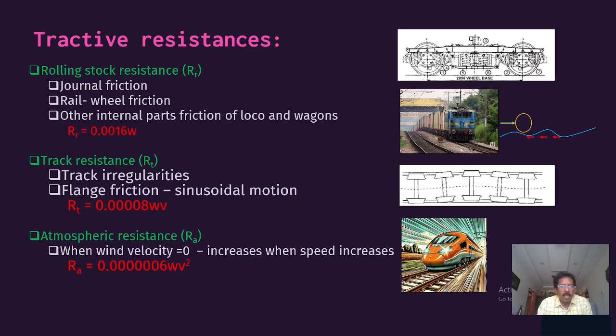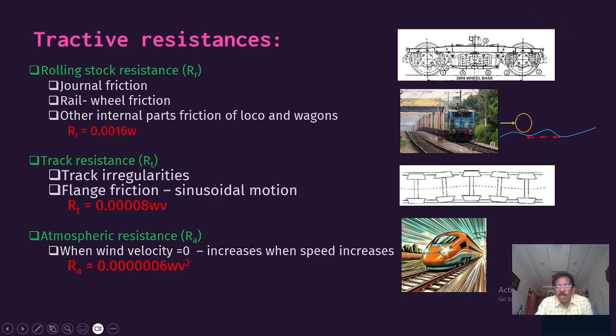There will be resistance due to the rolling stock, its inside parts, resistance due to track irregularity, and atmospheric resistance. All those things we have to consider. In detail, the rolling stock resistance is due to journal friction, rail wheel friction and other internal parts friction of the loco and vehicles.